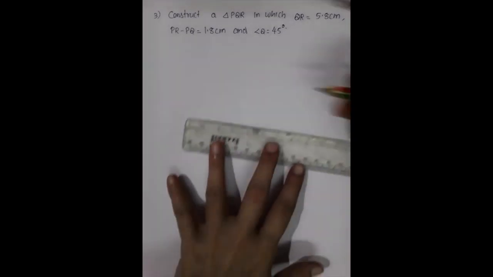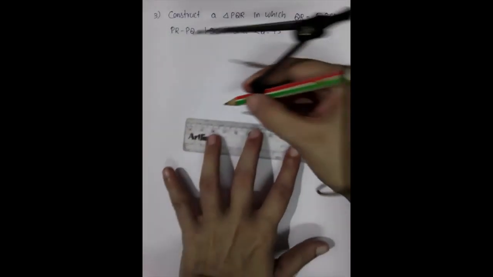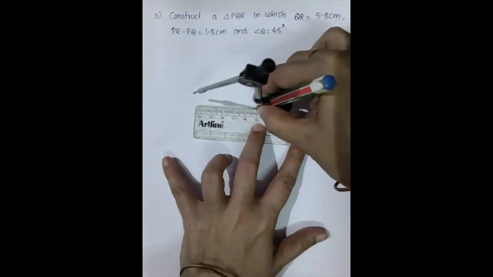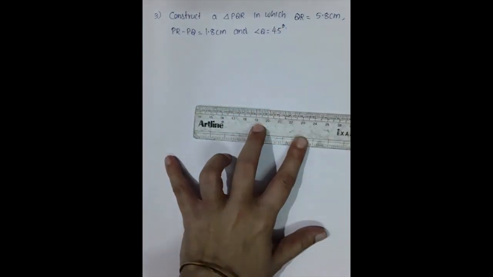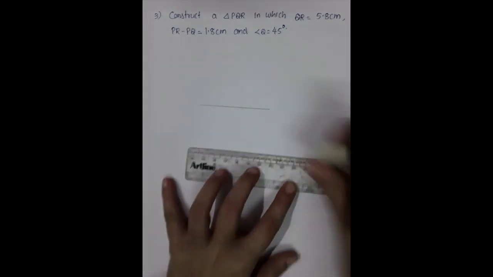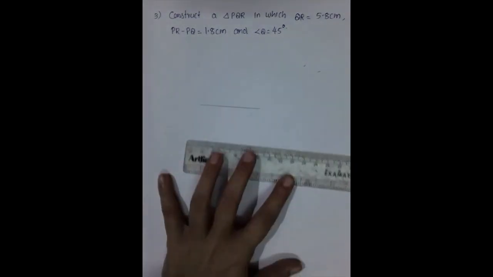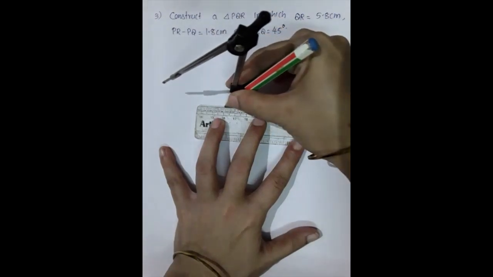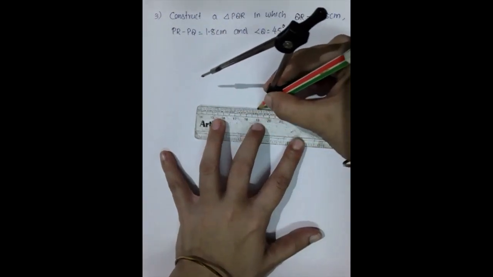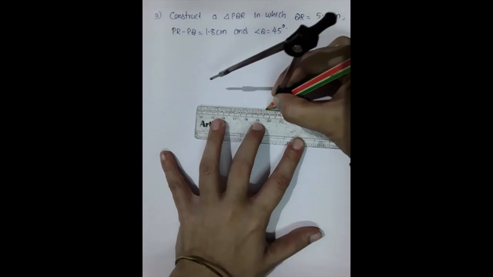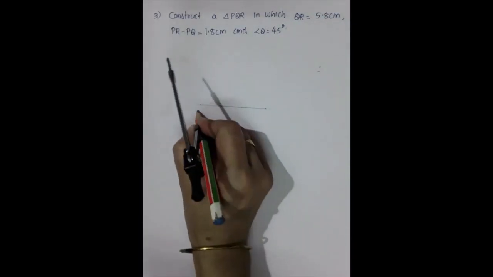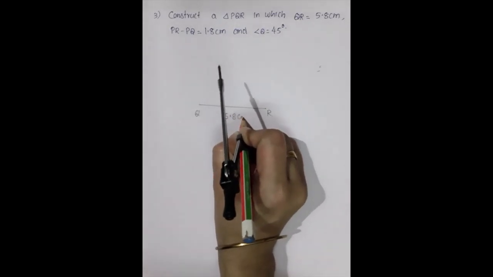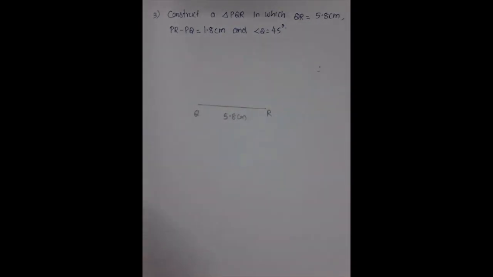QR is 5.8. So using the scale you have to take 1, 2, 3, 4, 5, 6. Sorry, I made a mistake. So how much do you have to take? 5.8. So 1, 2, 3, 4, 5.8. Okay. So QR will be 5.8 centimeter. Then angle Q is 45 degree.